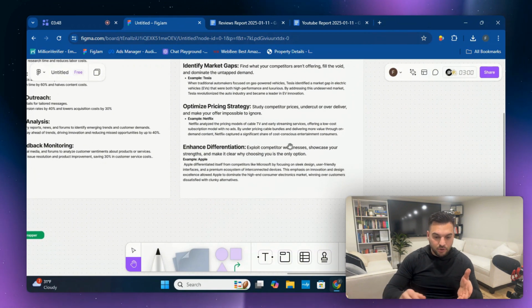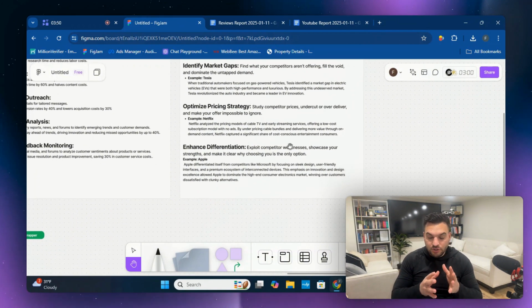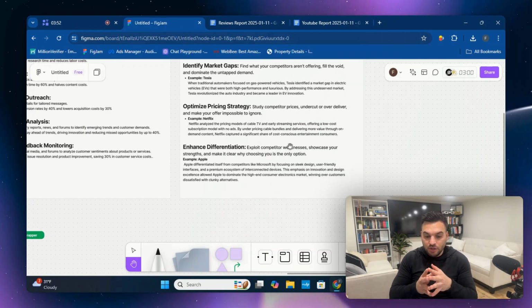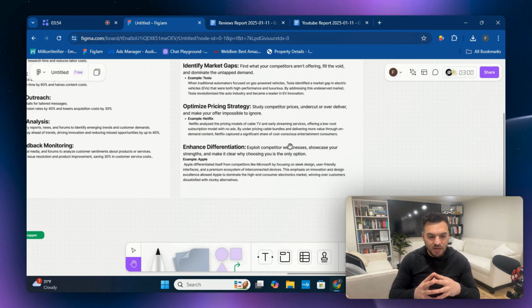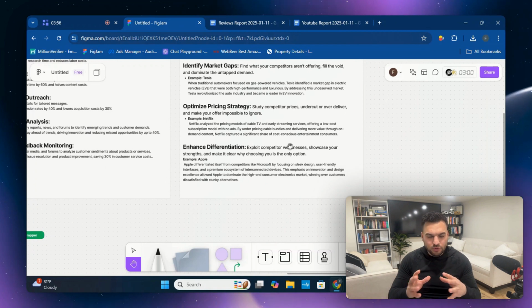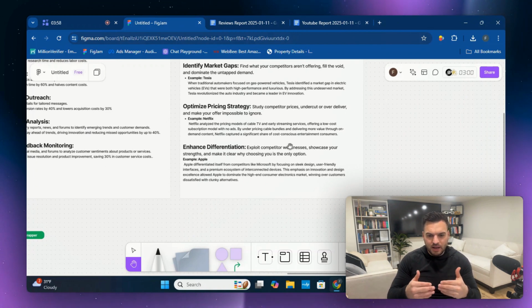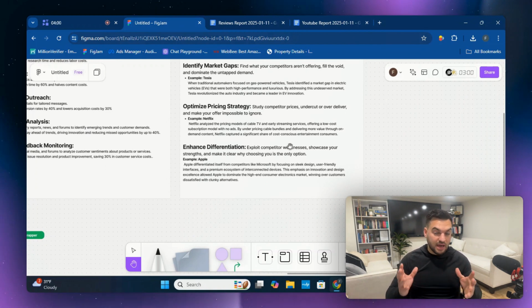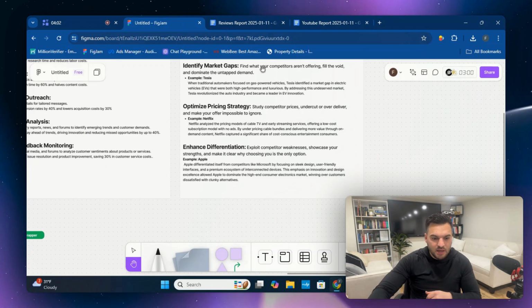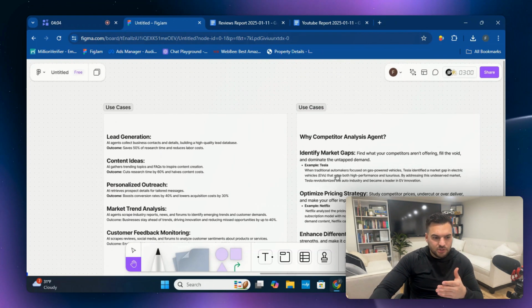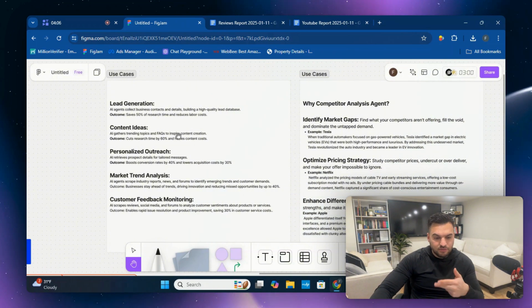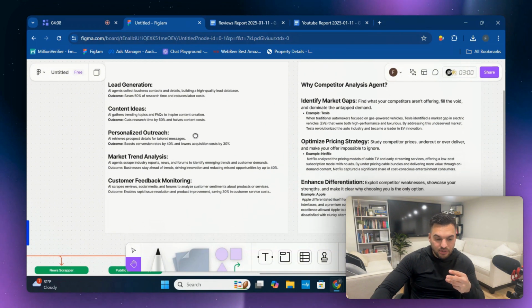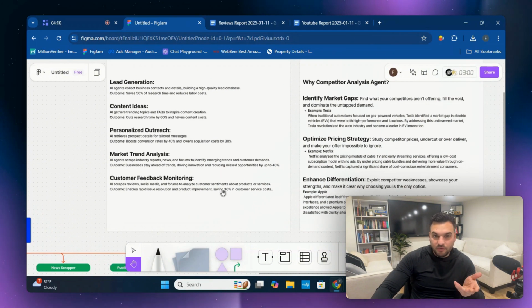So you can exploit your competitors' weaknesses, showcase your strengths, and make it clear why choosing you is the only option within your business. So this is a good use case, or why a competitor analysis agent would be beneficial to anyone in their business. You can use it for multiple other purposes as well. You can use it for lead generation, for content ideas, personalized outreach, market trend analysis, and customer feedback monitoring as well.